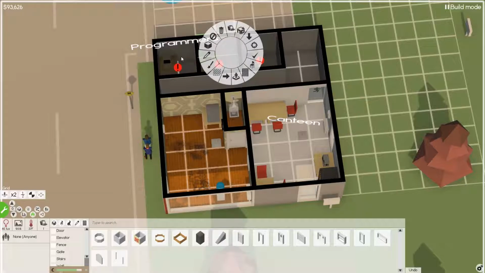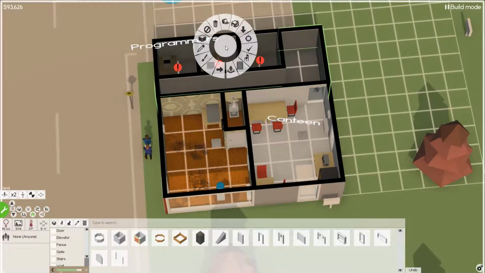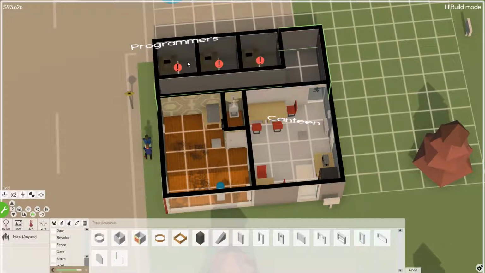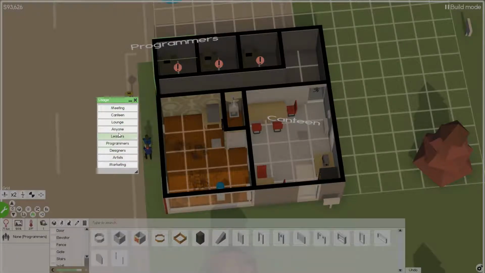And see, even though I just right clicked on these rooms, it's not selecting the room first. This room was selected, so that's why when I right clicked on them, it actually set this one. We're not going to limit the use of this one. We'll say anyone.